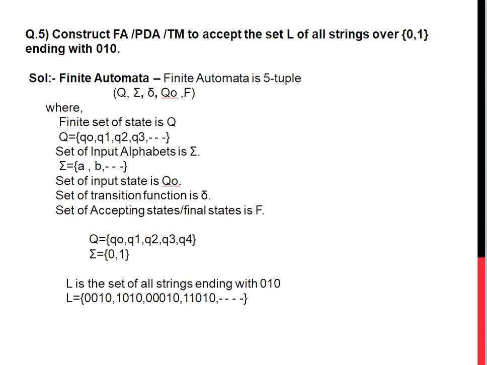So our question is: construct finite automata, pushdown automata and Turing machine to accept the language of all strings over {0,1} ending with 010.